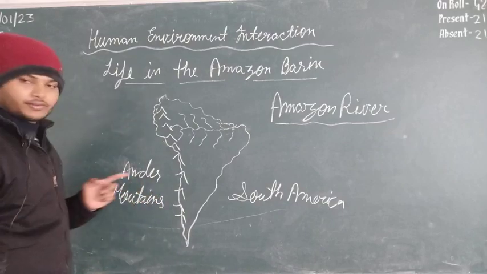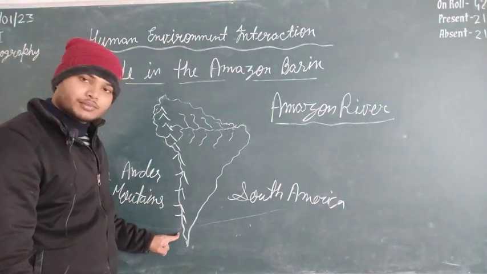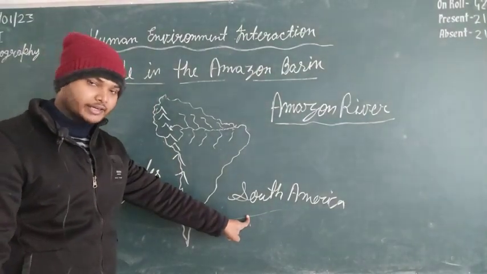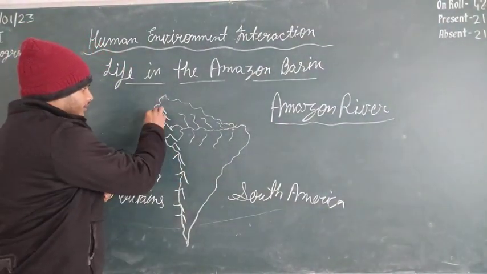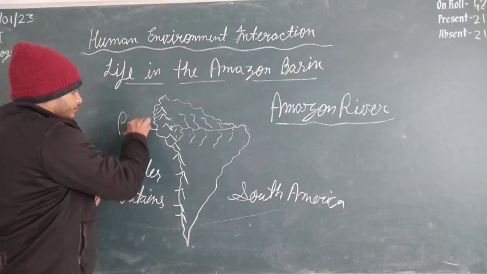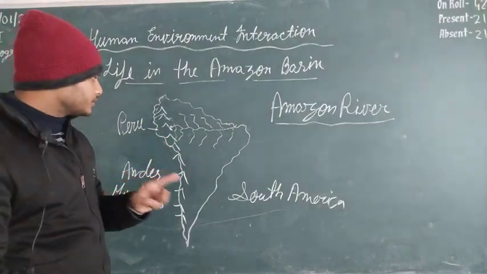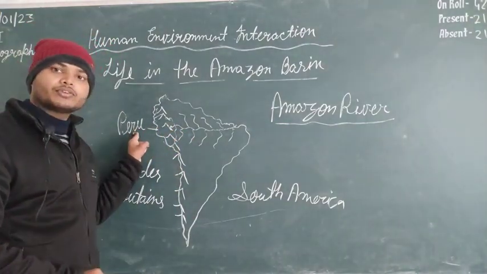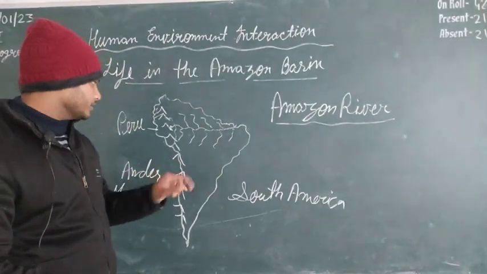Andes mountains. Fine. And in this area there is a country called Peru. So you can say the Amazon river originated in Peru from the Andes mountains.